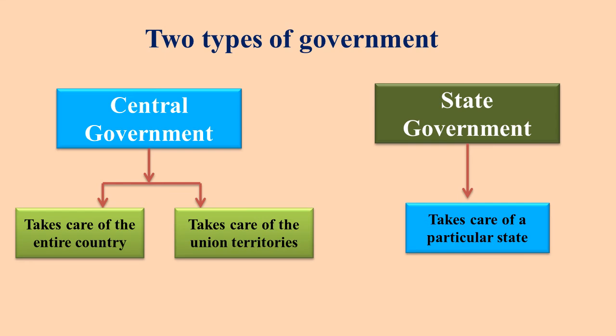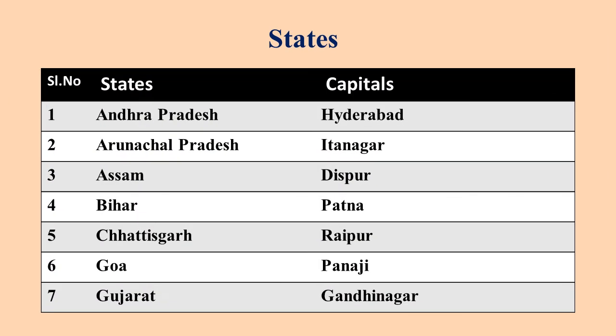Now let us study about various states and their capitals. Each state has its own capital and government. The governor, the chief minister, and other ministers and senior officers live in the state capital.